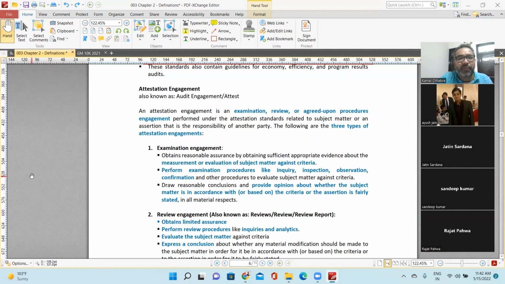They paid $20 million as a penalty, and the partner who was signing the Satyam audit is still in jail. It's getting more risky day by day, the audit profession. But attestation, review, compilation, and consultation services are comparatively less risky and give you more financial benefits as well.